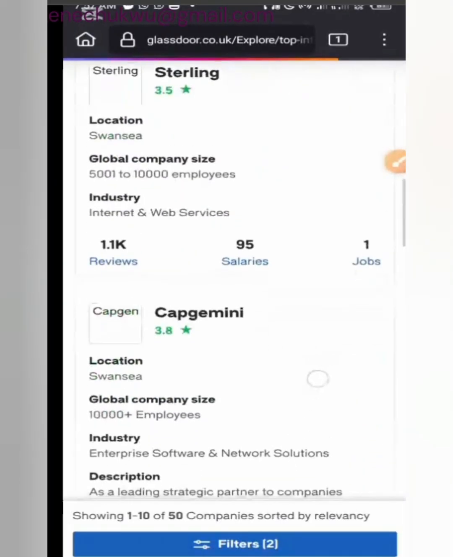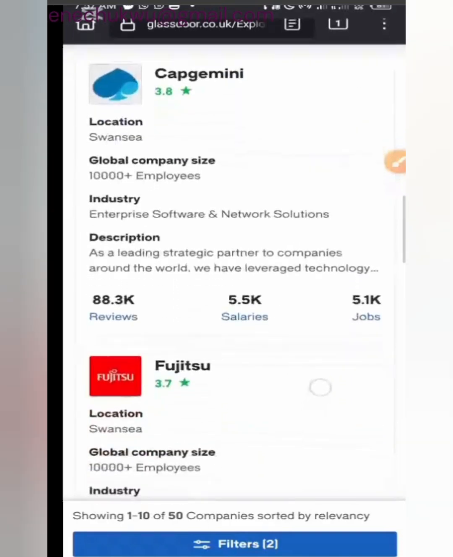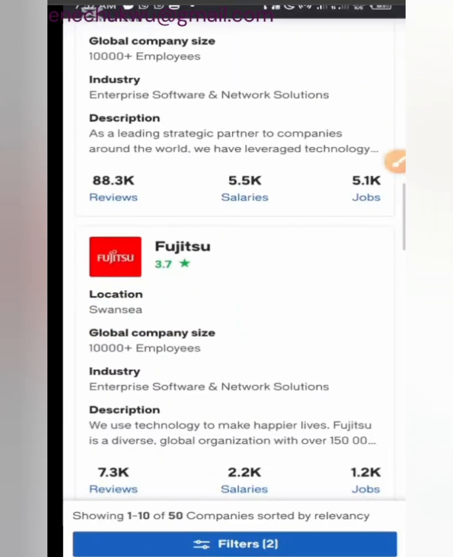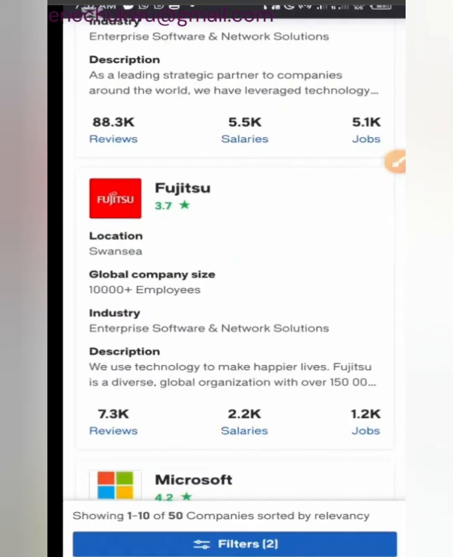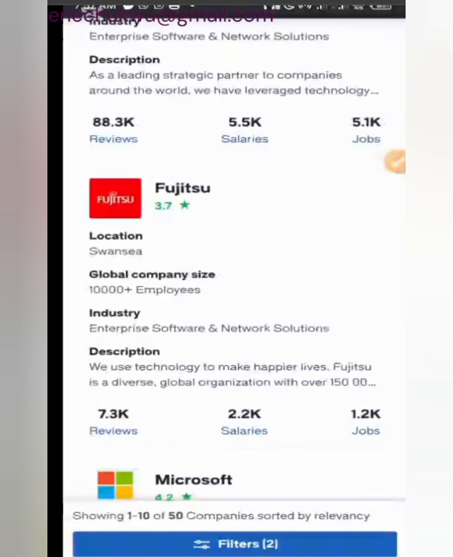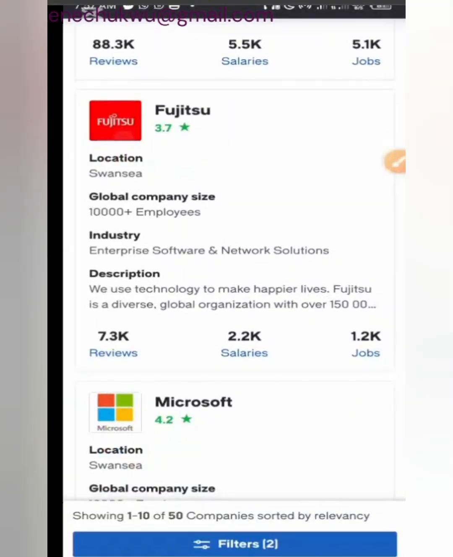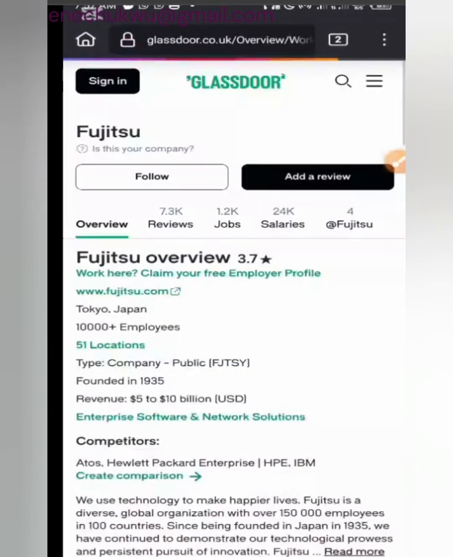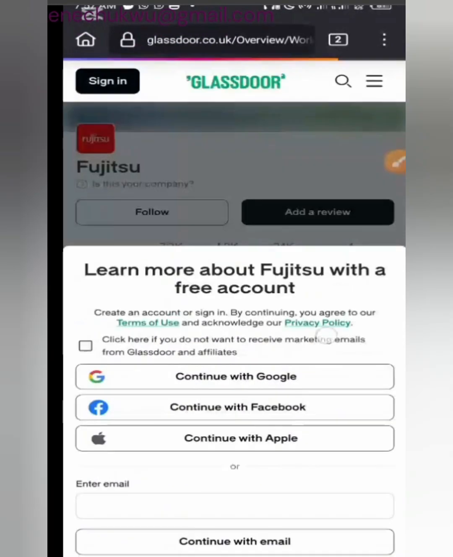Now we can pick something like Fujitsu. Okay, very well. Let us pick something like Fujitsu. Let's go back to our template. Now, our organization postal code. You need to get your organization postal code. So you need to get the postal code of the head office or the office closest to you.